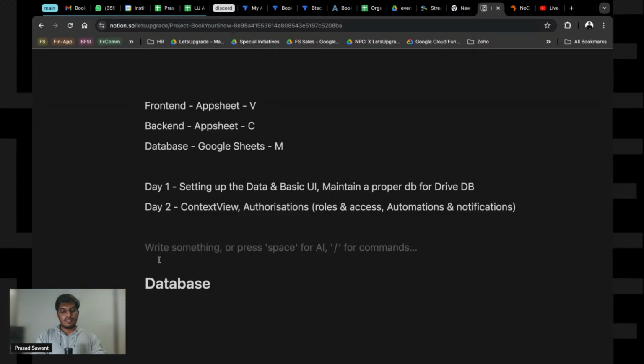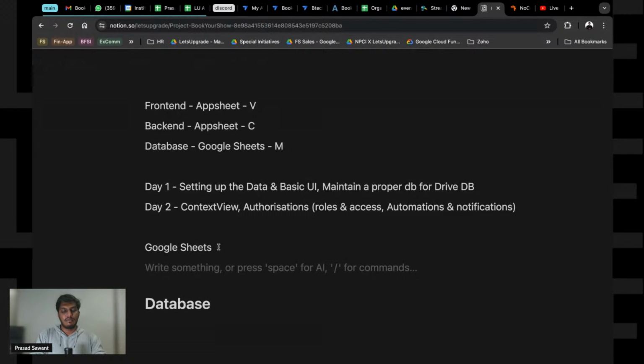Since our database is going to be Google Sheets, your master table, where you say your database is, is going to be the sheet name. So your spreadsheet name is equal to your database name. I'm just setting a few conventions so that you know.